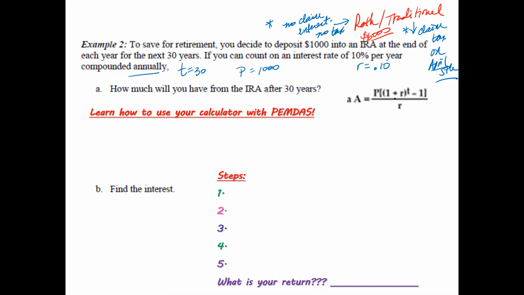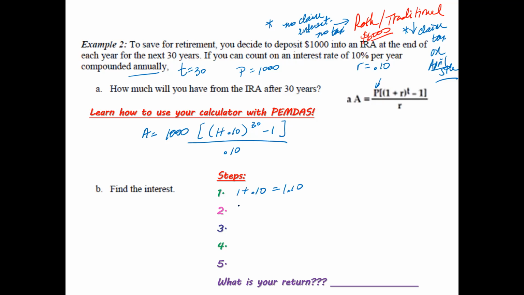Let's take a look at this formula right here. You're going to have A is equal to P, so that's 1,000, times 1 plus the rate, 0.10, to the power of 30, minus 1, close your parenthesis and bracket. Rate is 0.10. All right, so here are the steps. Step number 1, you're going to focus inside the parentheses first. You're going to do 1 plus 0.10, which is equal to 1.10.